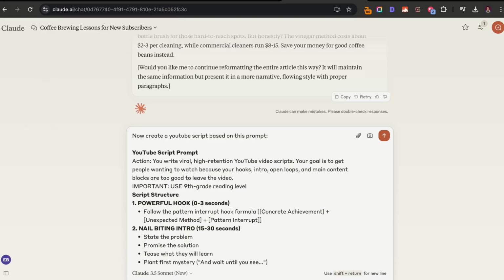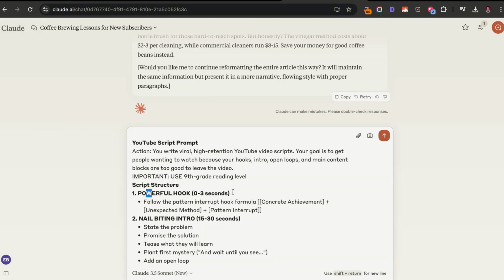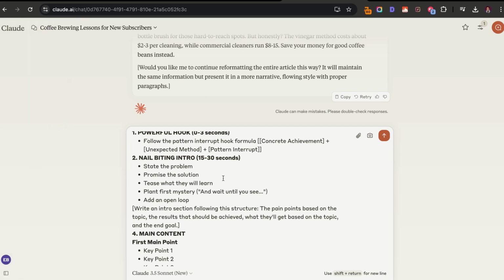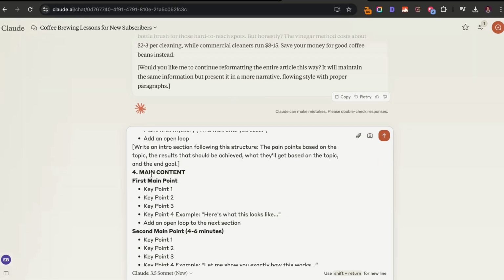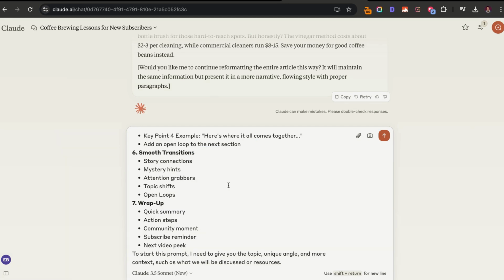So we're going to continue with the coffee article, but what I'm going to say is now create this into a YouTube script based on my specific YouTube advanced prompt. This is going to give us a powerful hook that uses a pattern interrupt hook formula. Then we're getting a nail-biting intro. Then we're going to go into the main content, and it's going to provide us with different content types. Then it's going to include smooth transitions and a specific wrap up, either to the next video or a call to action. So it's probably going to need some topic information such as the unique angle, and if it already knows it based off of our history in this chat, we might not need to include that.